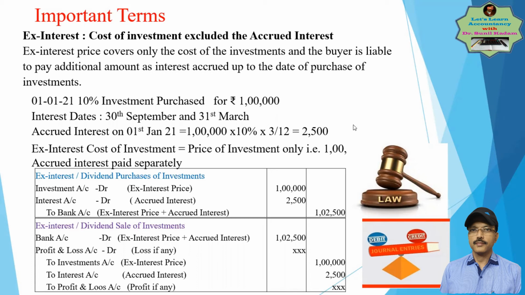So Ex-Interest price covers only the cost of investment, and the buyer is liable to pay an additional amount as interest accrued from the last interest date up to the date of purchase. So these are important terms one should know: accrued interest, cum-interest, and Ex-Interest.